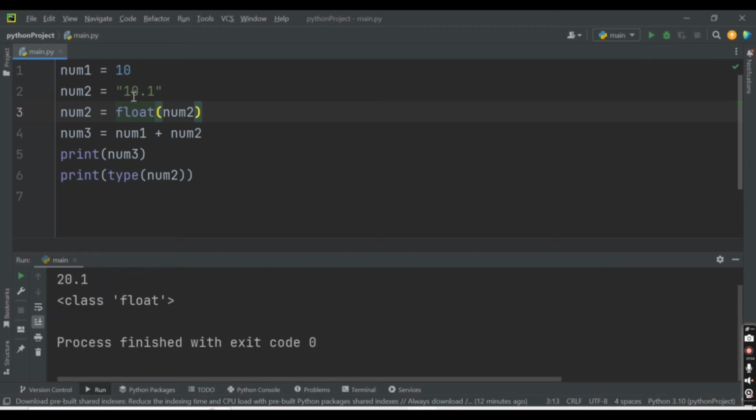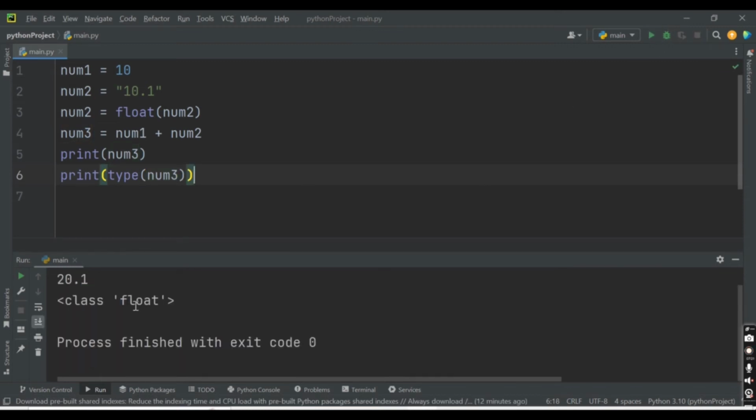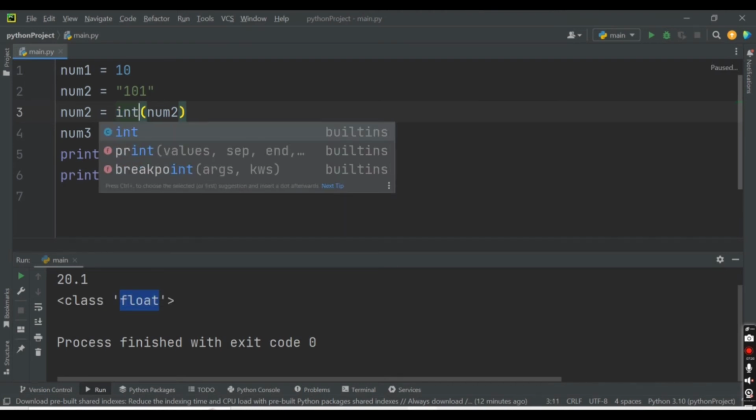See, now this value is treated as a float, and the integer and this float result in 20.1. Let me print the type of num3 now, and it will be float. And if I remove this decimal value, then you will be able to convert this into an integer as well.